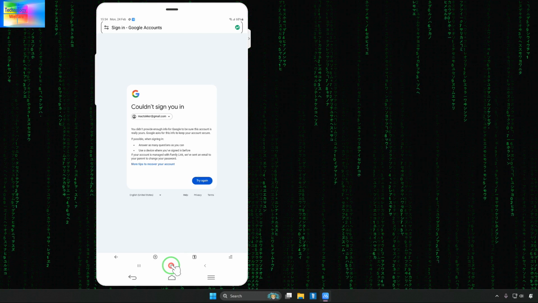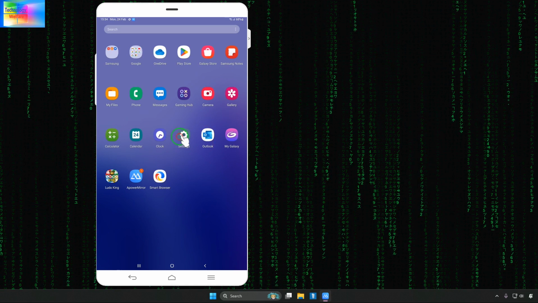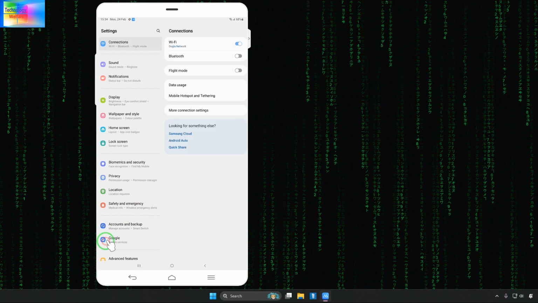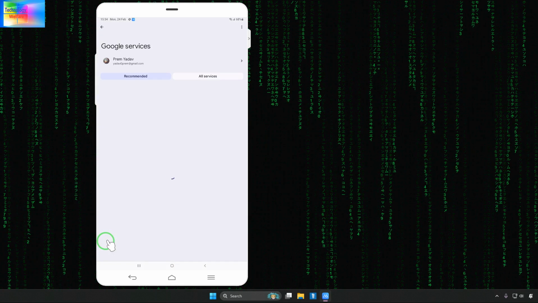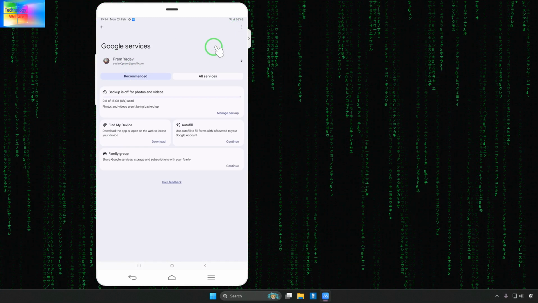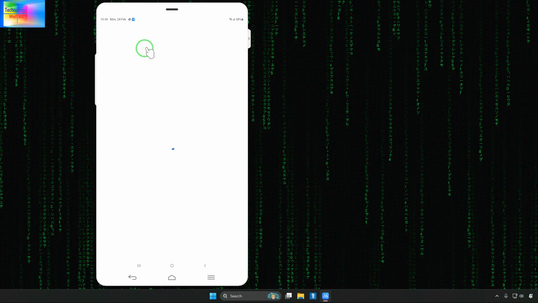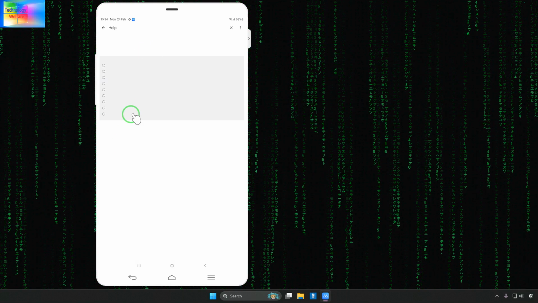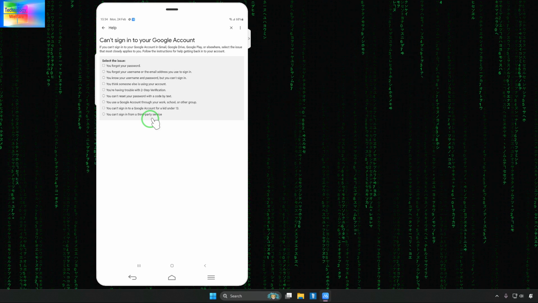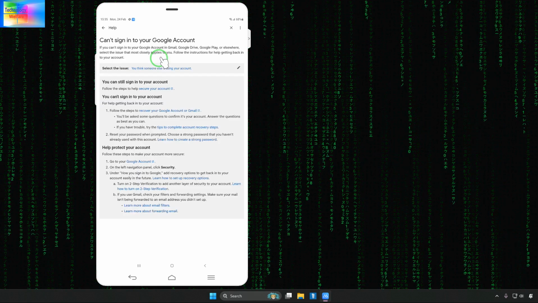So what is the alternative option? We will cut it from here, and of course now we will have to tap on settings. So here it is, settings, tap on it. Now we will have to pick the Google service options. Here is Google services. Now we have a help icon, which is on the 3 dots. We will have to pick this help, and thereupon of course we will go into manage your Gmail accounts or Google accounts. Here of course we have options, let it display properly. Now see guys, here we have to pick this fourth option. So now it has been opened.